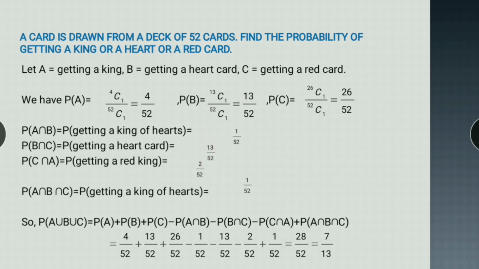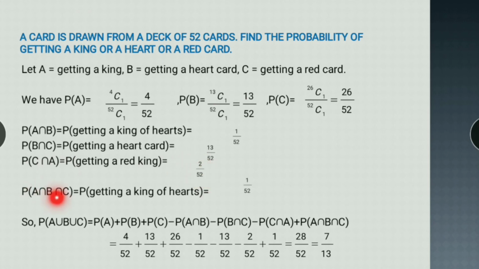Probability of C intersection A. A is king card and C is red card. So how many red king cards are there? There are two king cards which are red in color, the diamond king and the heart king. So the probability of C intersection A is 2 upon 52.